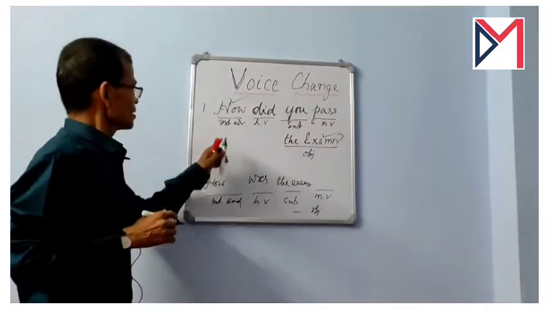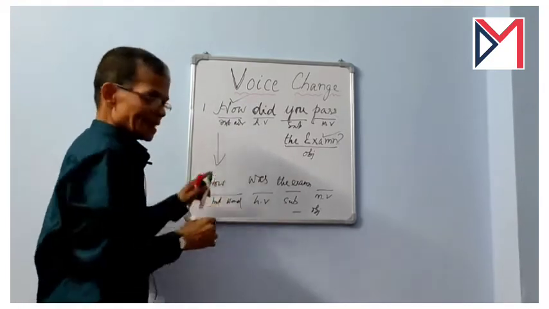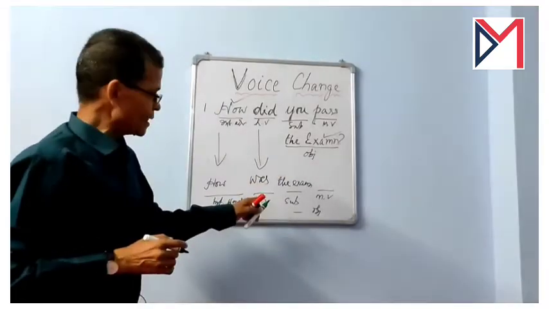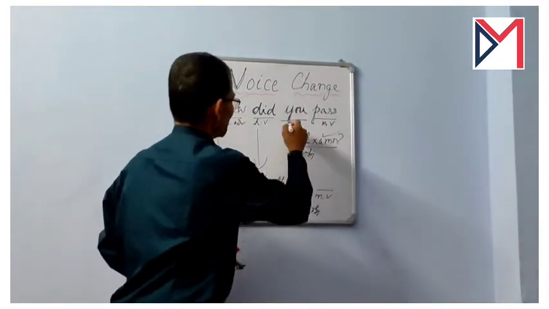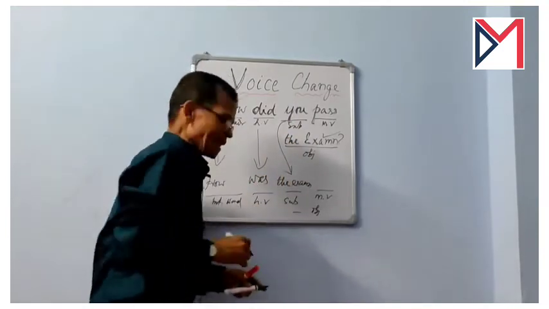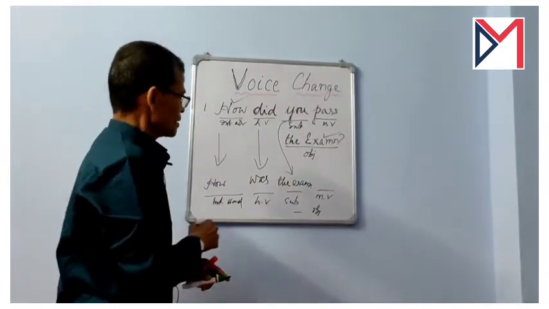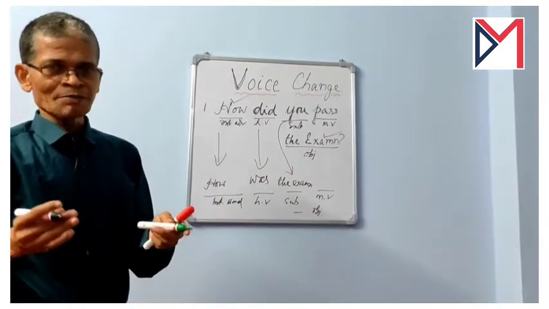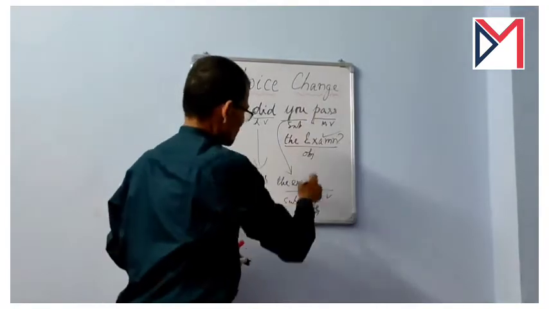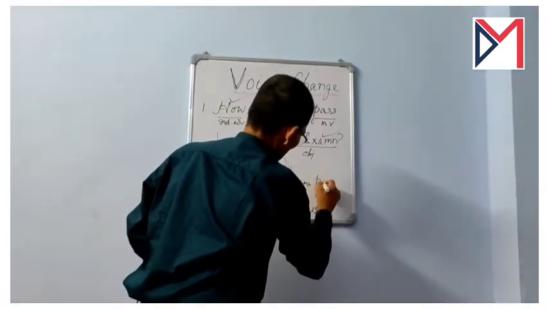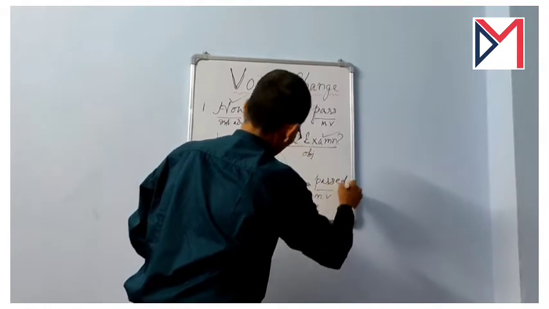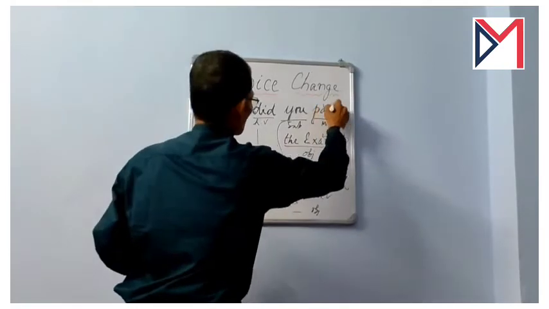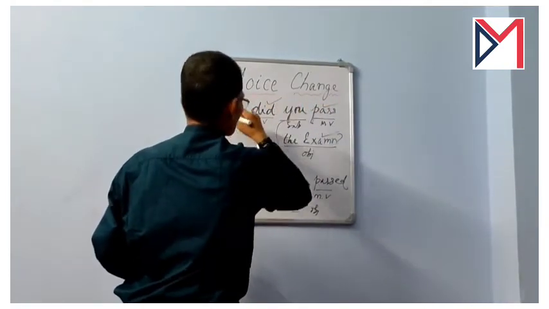Now you see how is retained, it is rewritten, and instead of writing did for past simple, we have to write was, and in the place of you we have written the examination. Here comes the main verb, and we know the third form of the main verb, or the past participle form, is to be used here. The main verb will be passed.